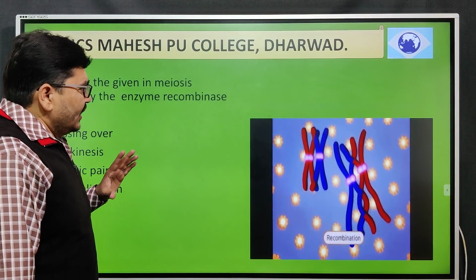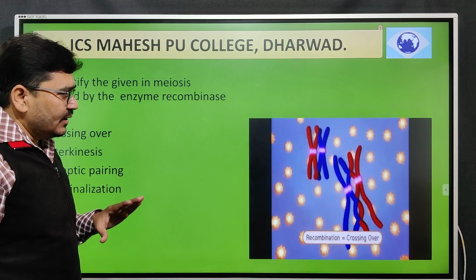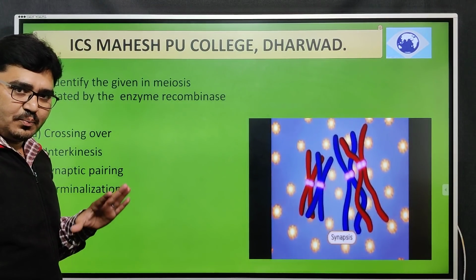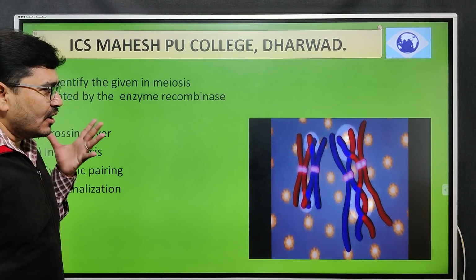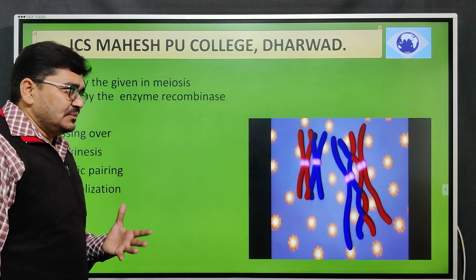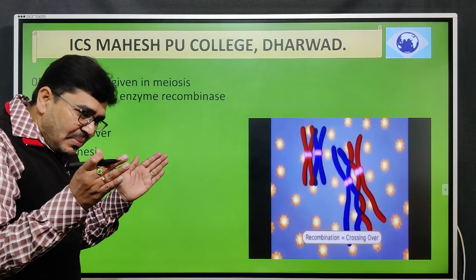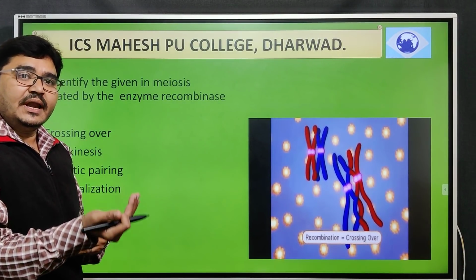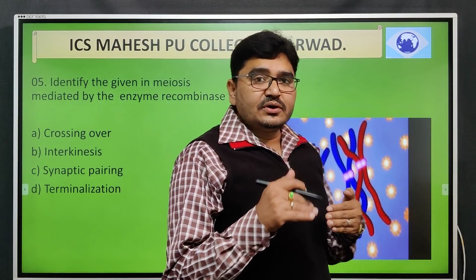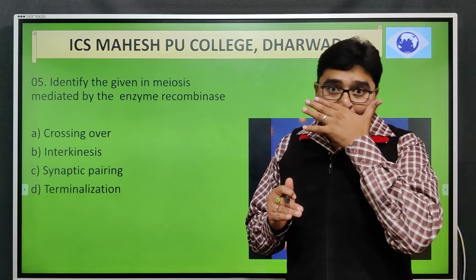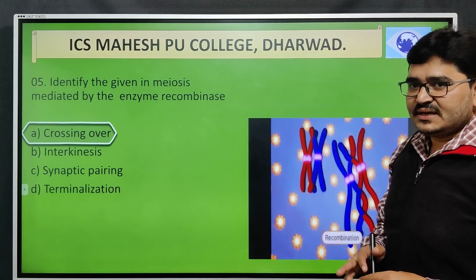So normally this enzyme recombinase is required in which phase of the meiosis, or what is the purpose of this enzyme recombinase? As the name indicates, the recombinase helps in the process of recombination. Recombination is combining the existing one and producing something new, and that is possible only with the help of the meiosis process. And in that meiosis process, crossing over is the right answer.